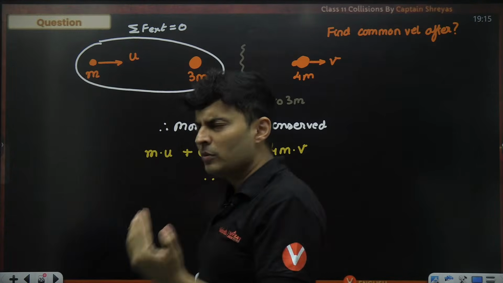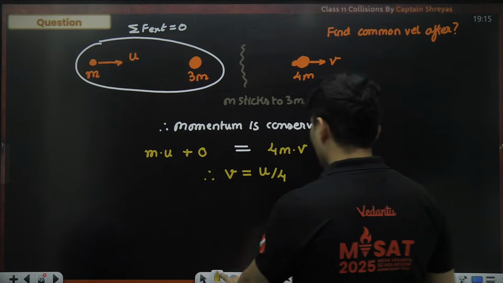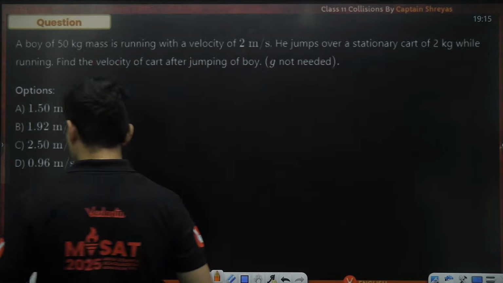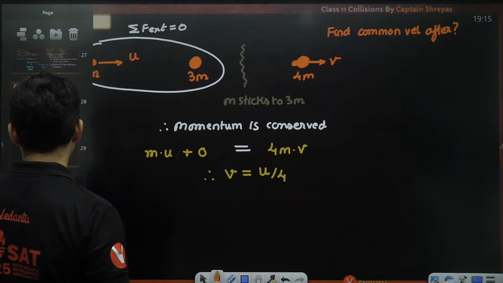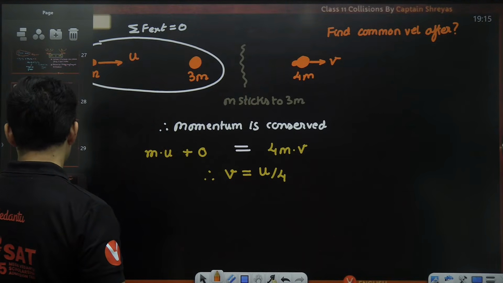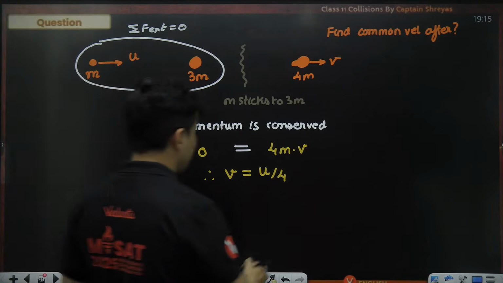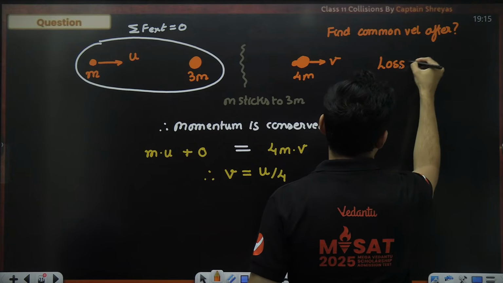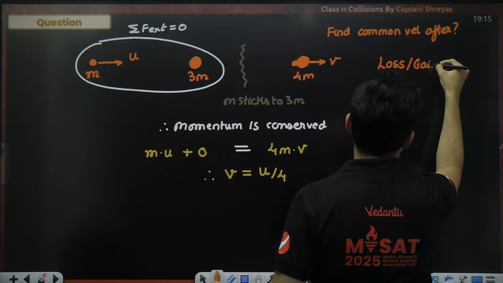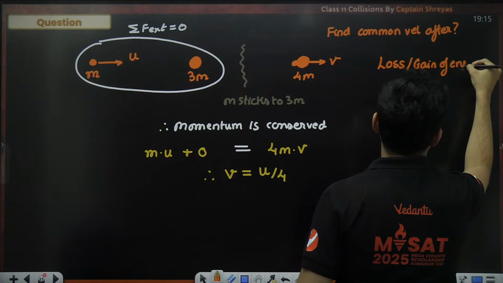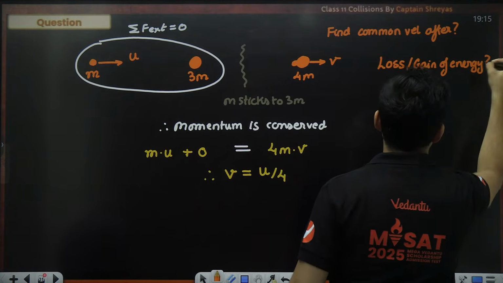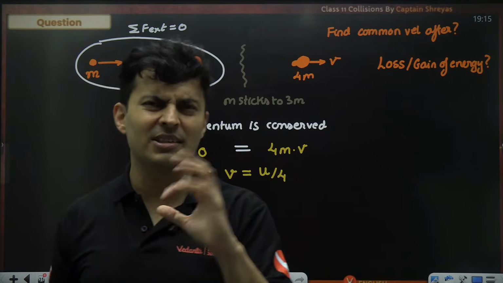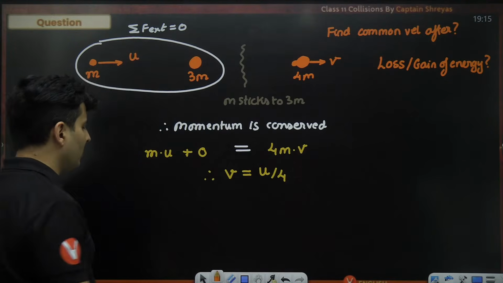If I now ask you a follow-up question, it's not given, but if I ask you now a follow-up question, okay, a follow-up question is, can you find the loss or gain of energy? A lot of times people have this doubt: sir, energy is always conserved. What are you saying? Momentum is conserved, energy is not conserved. I don't believe you. Okay, let's try it out.